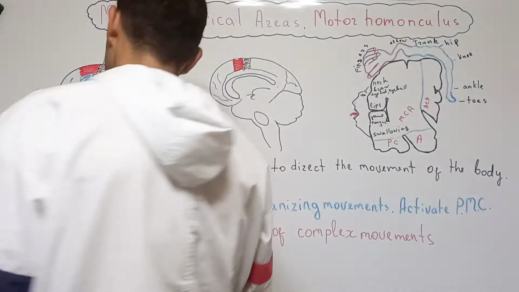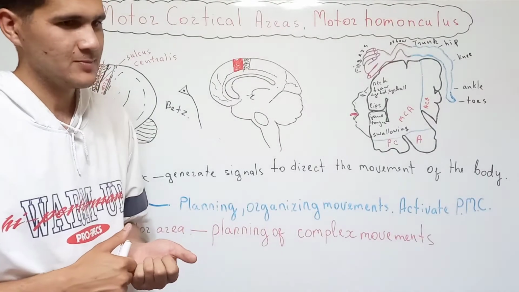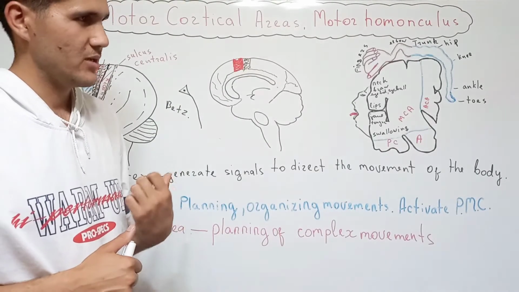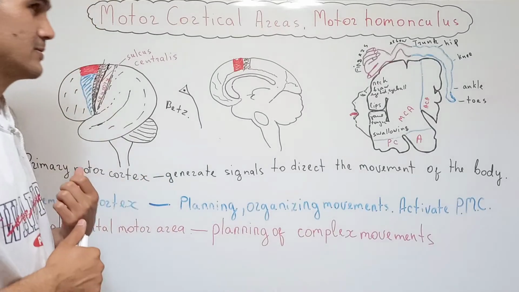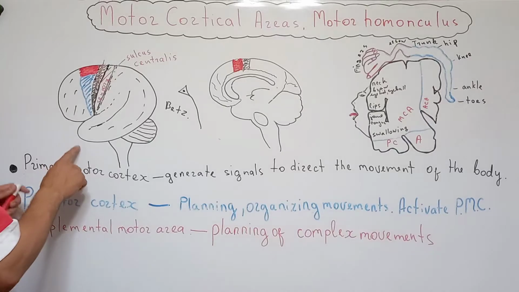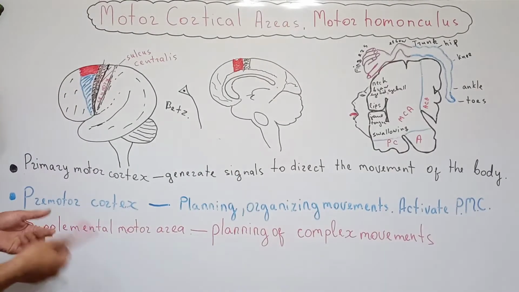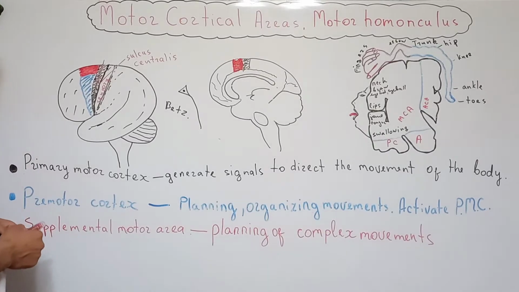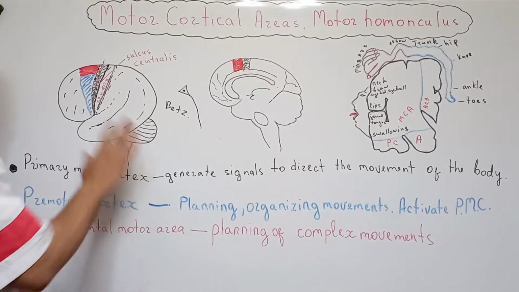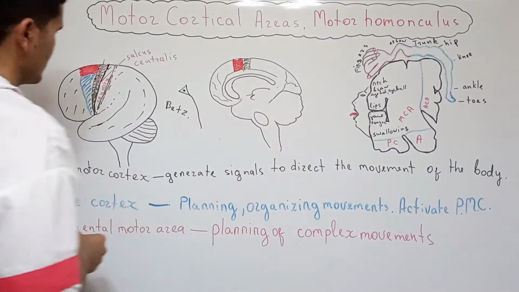Okay. In our previous lesson we provided information about the sensory system, and today we will initiate the motor system of the body. Okay. First of all, in these two pictures you can find some information about the localization of the motor areas. That's a lateral view of the hemispheres, that's a medial view of the hemispheres.